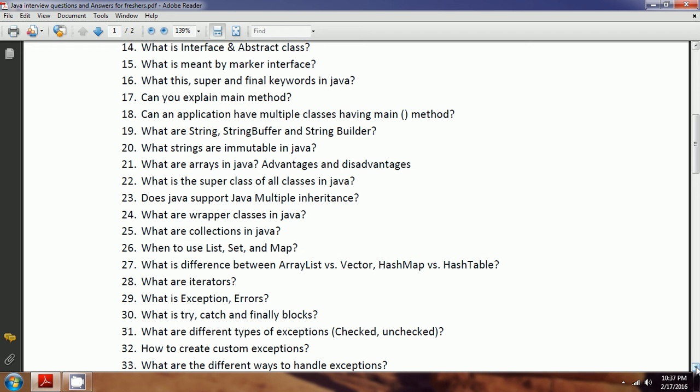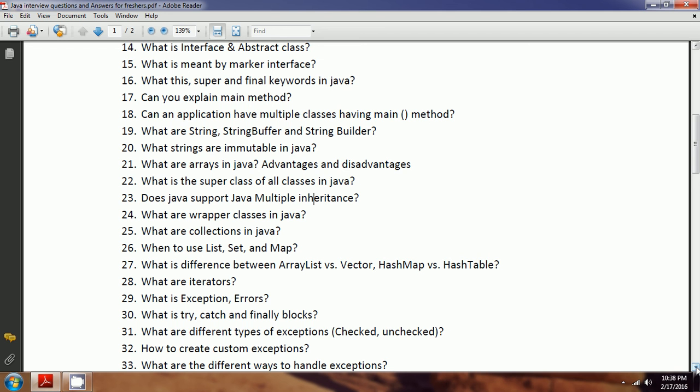And finally, it always executes. Whatever statements you write in the finally block are always going to be executed. For example, when you are working with files, you need to close the streams, or when you are working with a database connection, you need to close the connection. So these things you specify in the finally block.